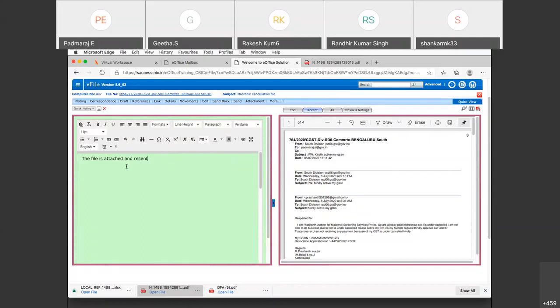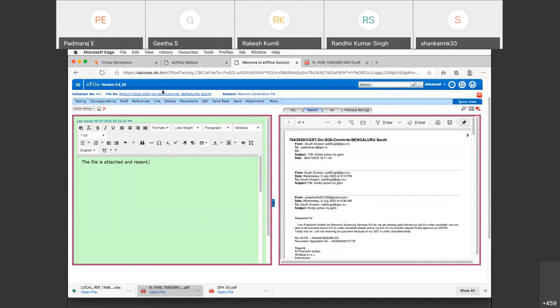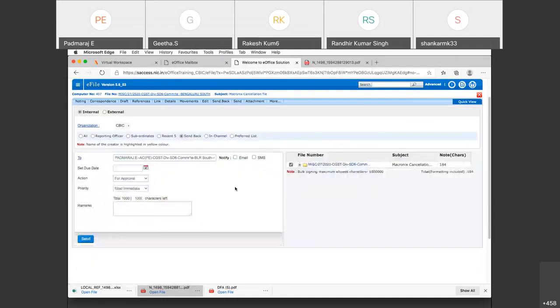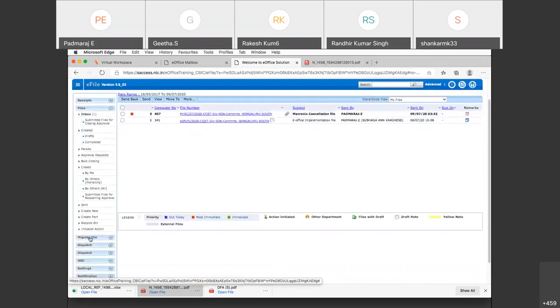and resent. So previously what he had done, he had only linked the file. That is a copy of the file he had put. Now what he had done, he had attached that file and he's going to send it back to the AC who wanted that file. I'm sending it back. Okay. So now how will the RO superintendent be able to see it? Sorry, the RO superintendent has sent it to AC.